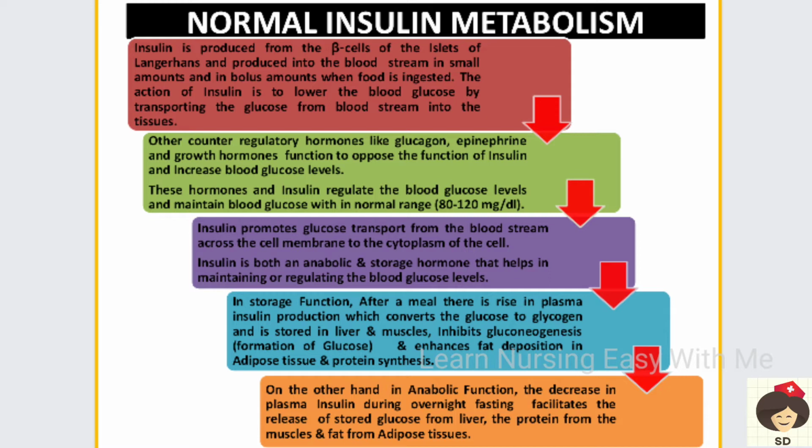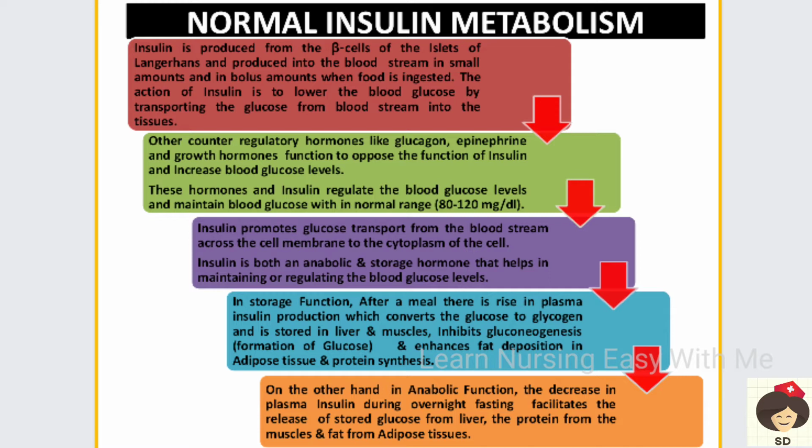This insulin helps in binding the glucose from the blood and transporting it to the tissues for metabolism. Another counter regulatory mechanism is also there: when the insulin is taking all the glucose from the blood, the glucose levels in the blood can go abnormally low. Whenever the glucose level is low, the other counter regulatory hormones like glucagon, epinephrine, growth hormone, which have the opposite function of insulin, will increase the blood glucose level when our body is in need.